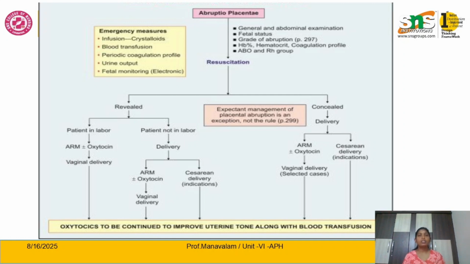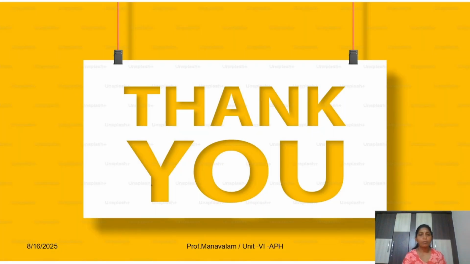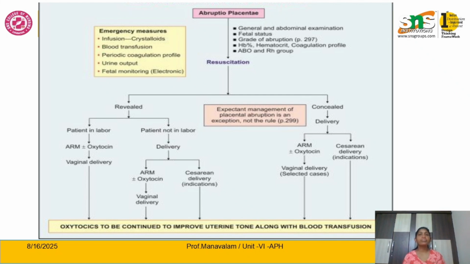In grade 1 the mother may have slight bleeding, but symptoms of shock are absent. In grade 2 the mother may have mild to moderate bleeding and minimal symptoms of shock. In grade 3 the blood loss is higher, and the mother experiences symptoms of shock. Based upon the grade, we have to immediately start management.